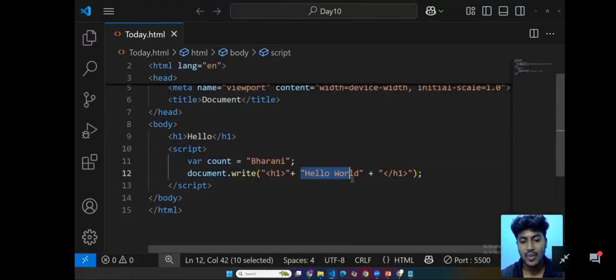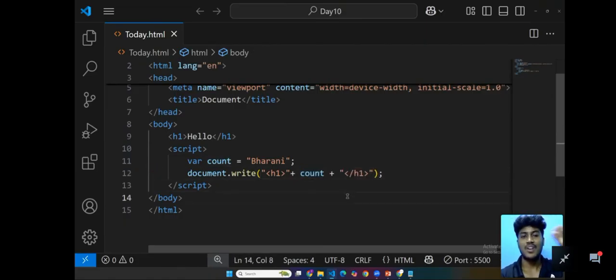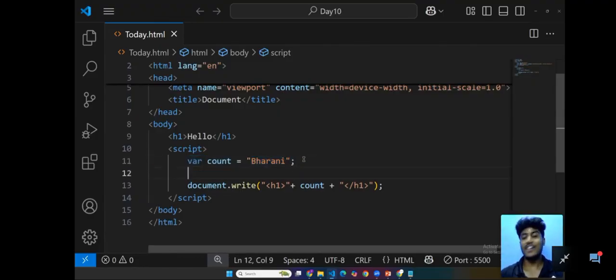Kindly listen. Now the count is Bharani. I'm going to declare a variable again with the same name, and there is no error.